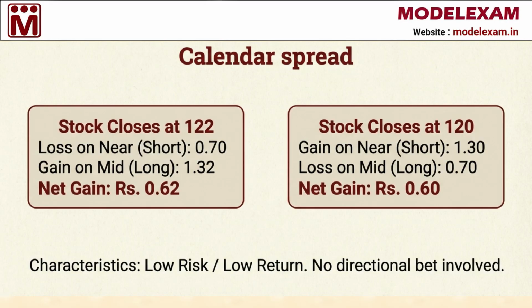Finally, it is important to understand that calendar spreads are low risk and low return strategies. If the stock price closes at 122 rupees, you might have a loss on your short position but a larger gain on your long position, resulting in a net gain of 0.62 rupees. Even if the price closes at 120 rupees, you still see a net gain of 0.60 rupees. Because you have opposite positions in two different months, you are not betting on the market direction, you are simply capturing small mispricings that the market eventually corrects.